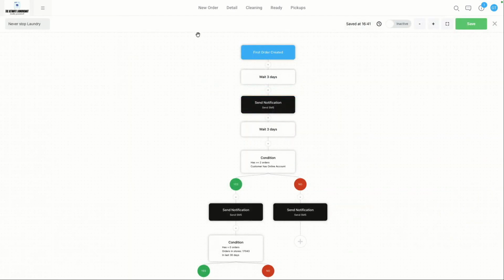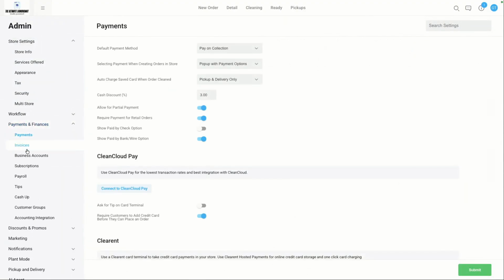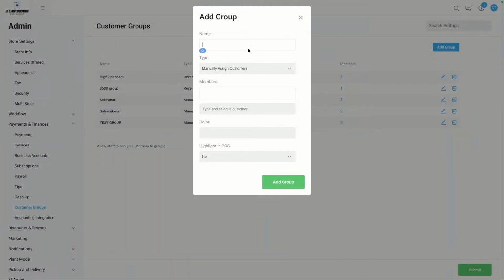But just so you know, the way I am thinking is basically you can add every person that belongs to a business account into a so-called customer group. So for instance, in the admin and payments and finances area here, you've got this area called customer groups, right? I know that this would be a way. I just can't seem to think of another way as of right now.